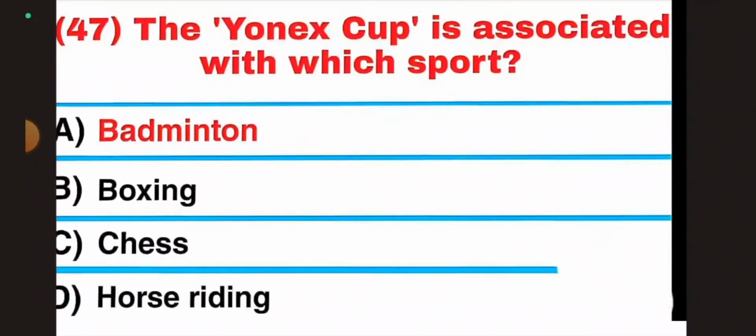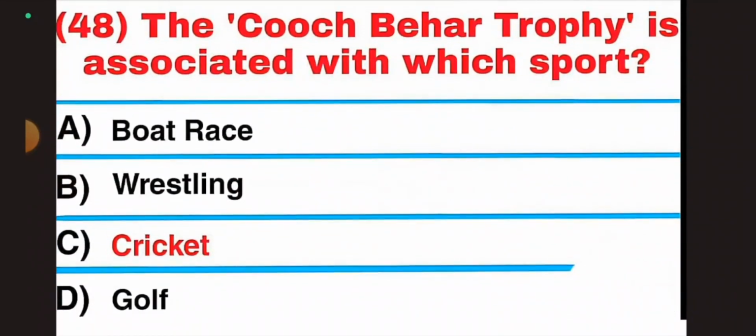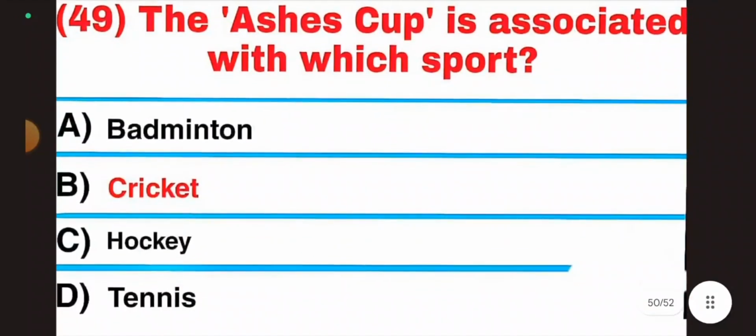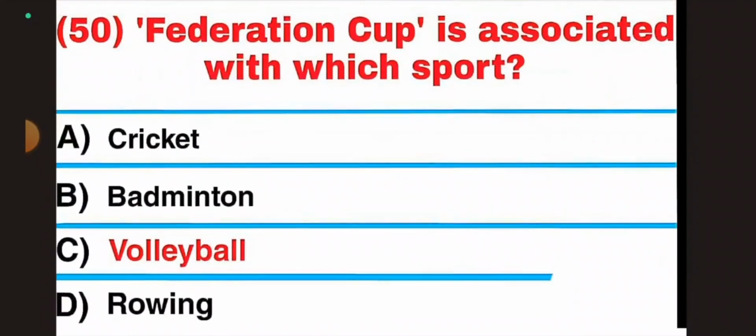Question 47, the Onyx Cup is associated with which sport? Answer: badminton. Question 48, the Cooch Behar Trophy is associated with which sport? Answer: cricket. Question 49, the Ashes Cup is associated with which sport? Answer: cricket. Question 50, Federation Cup is associated with which sport? Answer: volleyball.